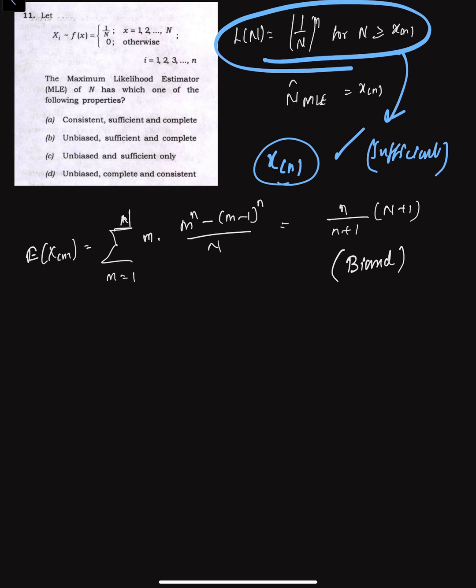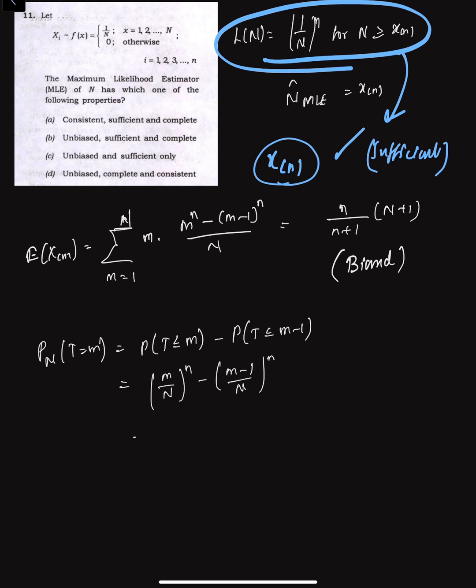Now if we consider the completeness, the probability of T equals m is nothing but the probability of T less than or equal to m minus the probability of T less than or equal to m minus 1. So that is (m by N) whole to the power of n minus ((m minus 1) by N) whole to the power of n, that is, m to the power of n minus (m minus 1) to the power of n, whole divided by capital N to the power of n. So if I find the expectation, E of a(T) equals 0.